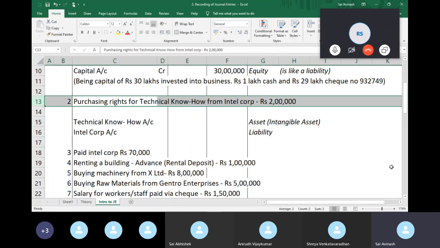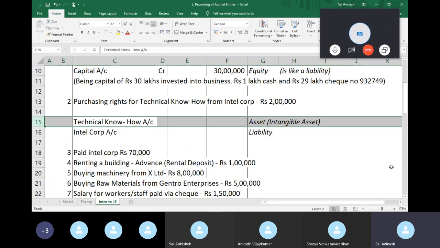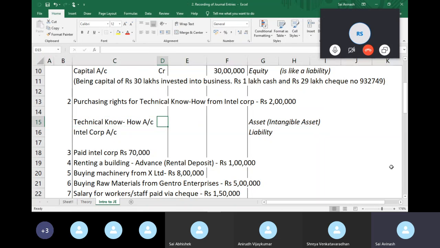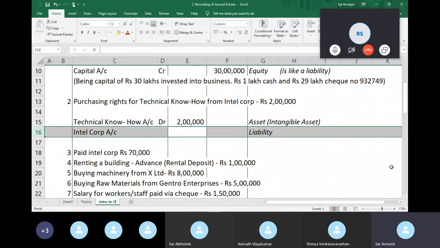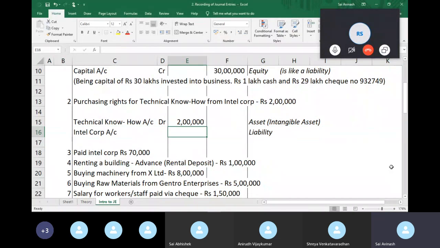So rupees 2 lakhs, right? The business is getting an asset. The asset is increasing, so I'm debiting the asset with 2 lakhs. A liability, the business owes Intel Corp 2 lakhs, which means it's a liability for the business. Intel Corp is a creditor. They are a liability. So when a liability increases, I credit 2 lakhs.